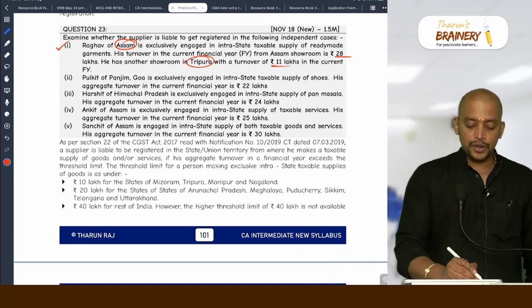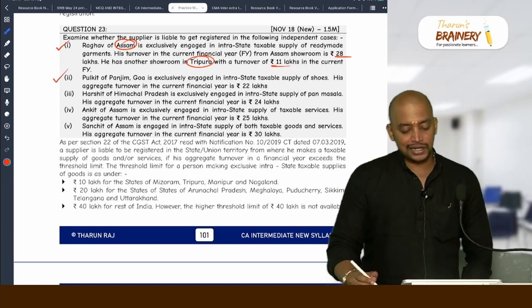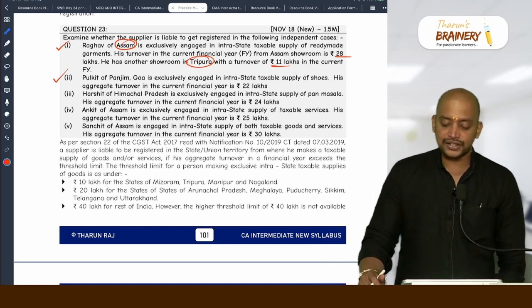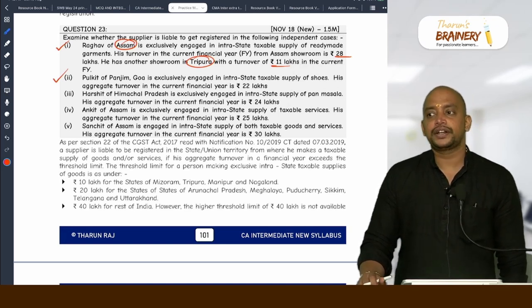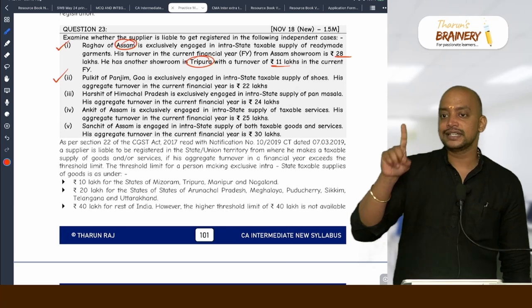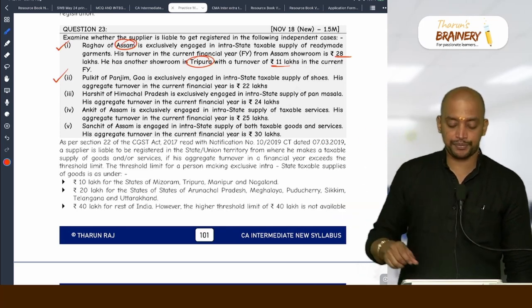Then second, Pulkit of Panjim, Goa. Goa we don't have any limit. So 40 lakhs. Exclusively engaged in supply of shoes. His aggregate turnover is 22 lakhs. Not required to get registered because the applicable limit is 40 lakhs. Single state, other than MMT and Uttarakhand.